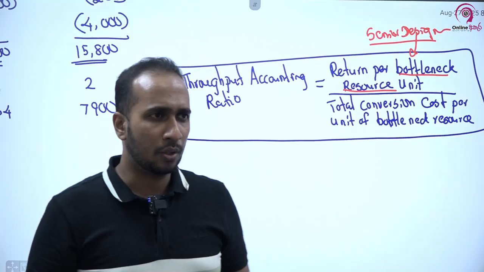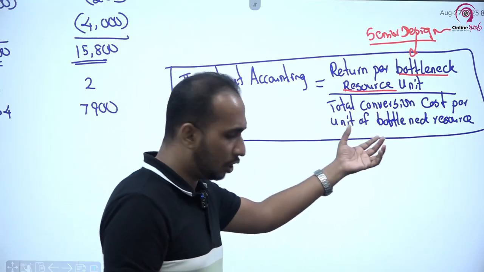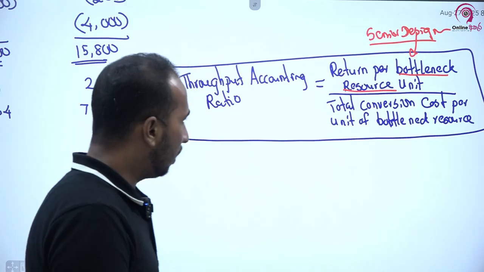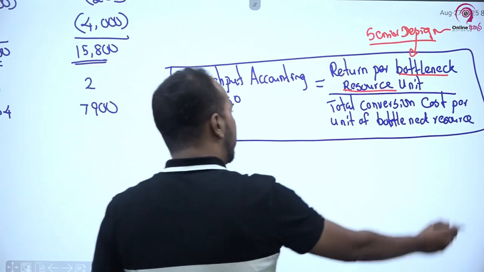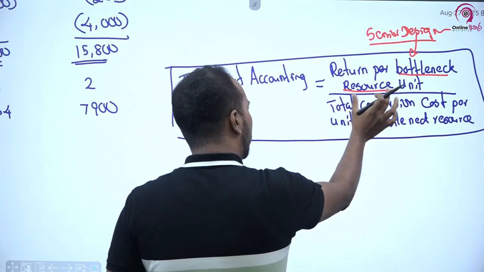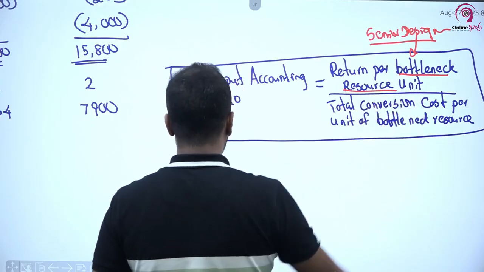Based on that you can take the total conversion cost, and after getting it you can calculate the total conversion cost per unit of bottleneck resource.